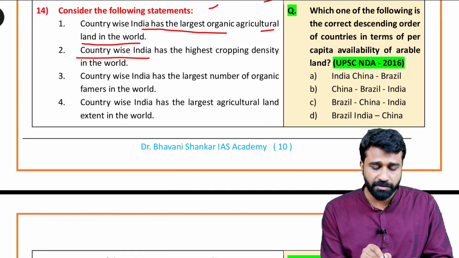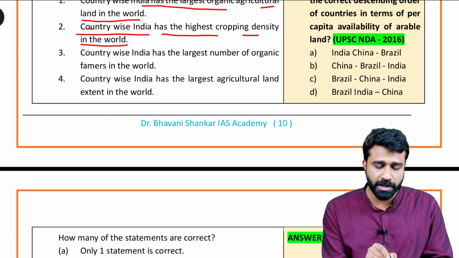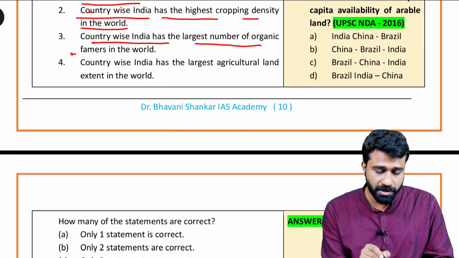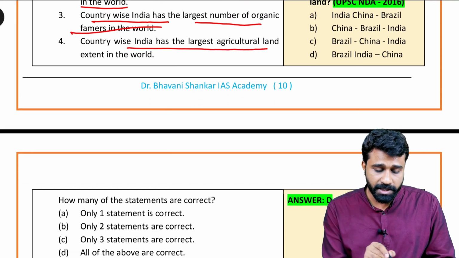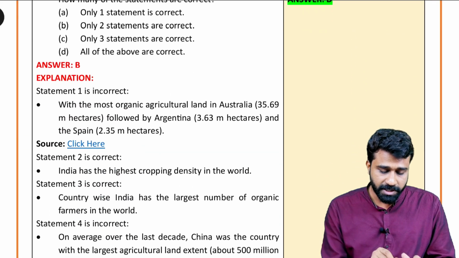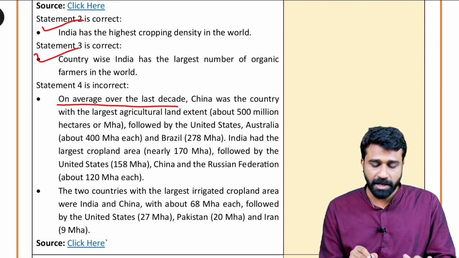And country wise India has the highest cropping density in the world, that is true. Country wise India has the largest number of organic farmers, and country wise India has the largest agriculture land extent in the world. This is a little doubtful. Second statement is correct, third statement is correct, and fourth statement is incorrect, because in the last decade China was